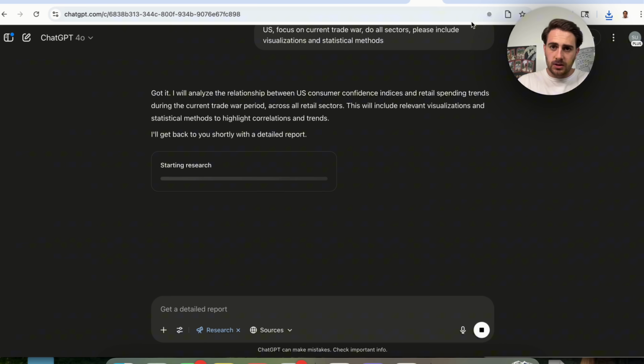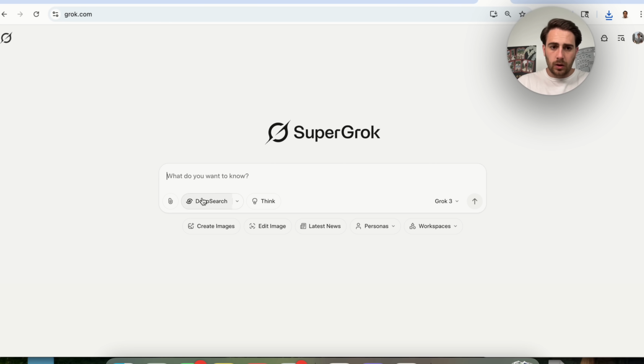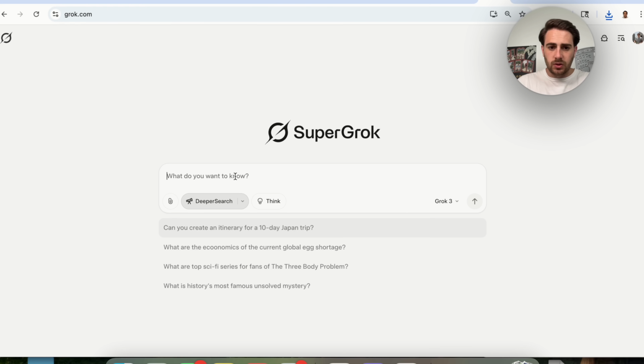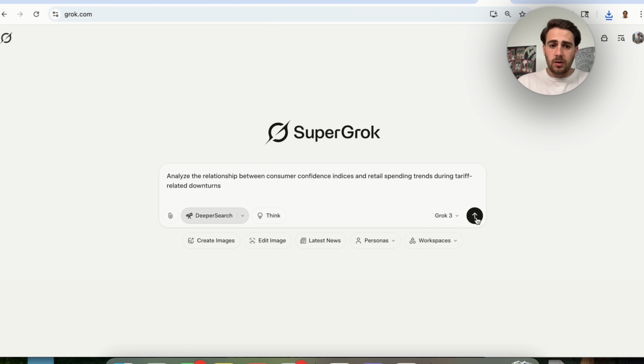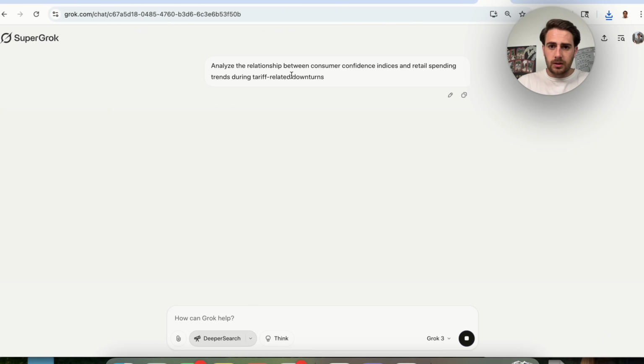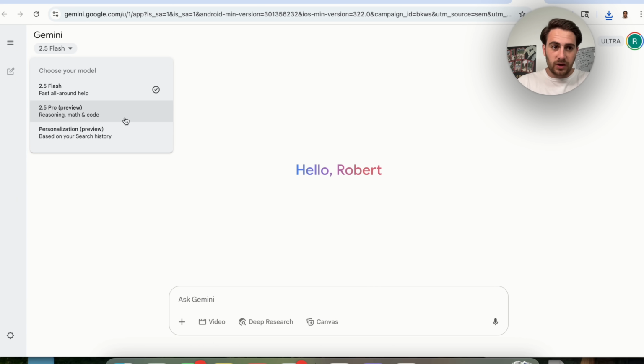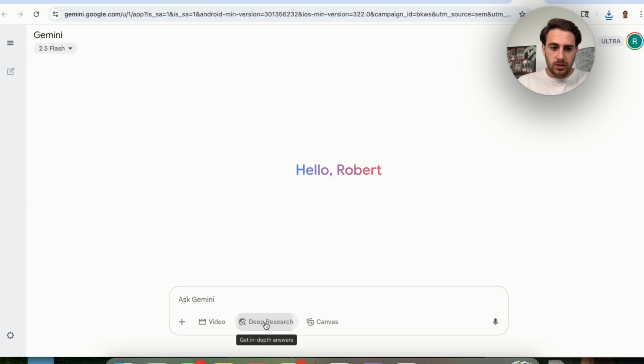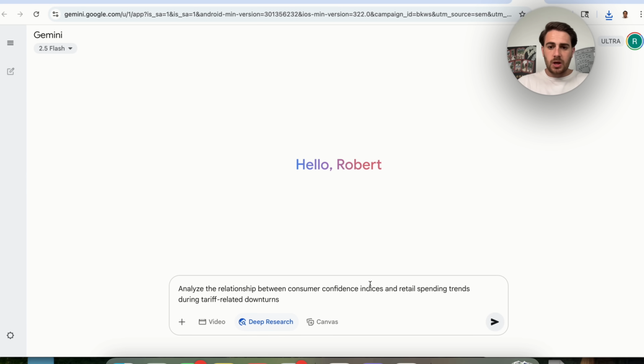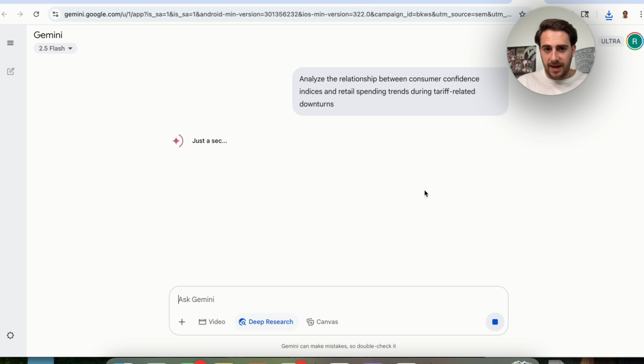Okay, so this is starting its research right here. We'll come over to Grok. We'll do the same thing. I am actually going to use deeper research right here. We're going to use Grok, and this should go through and get started. Yep. We're going to come into Gemini. Again, I'm on an Ultra account, which costs like $250 a month. We'll come over here. We can use this right here. We're going to click on Deep Research. We're going to give this the same task right here.